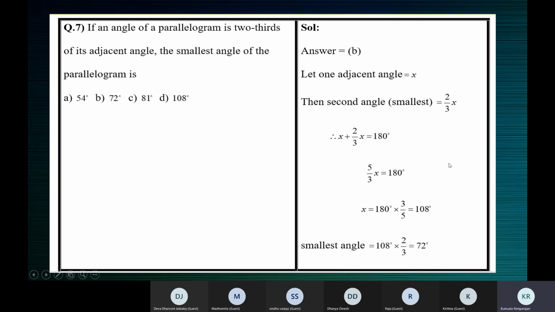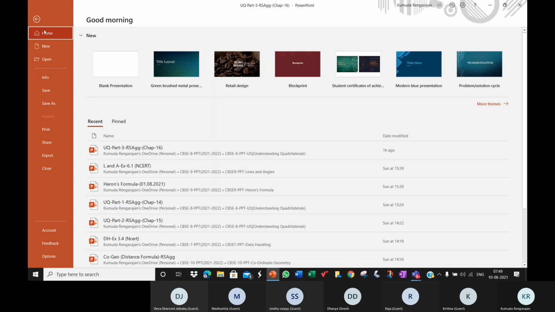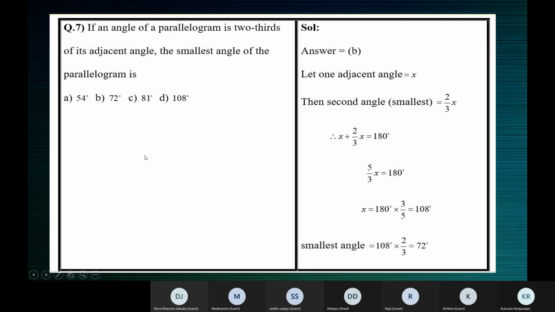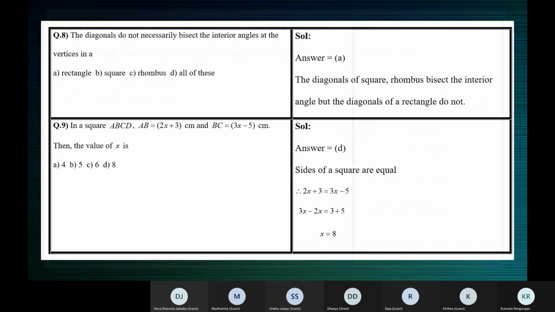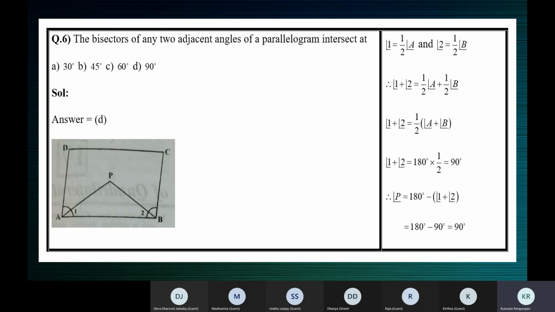Okay, remind me, we'll take up these two sums again in the next class. Take a picture of this one, children.